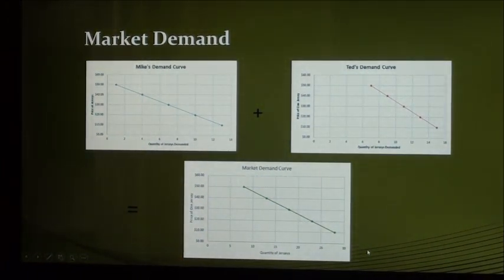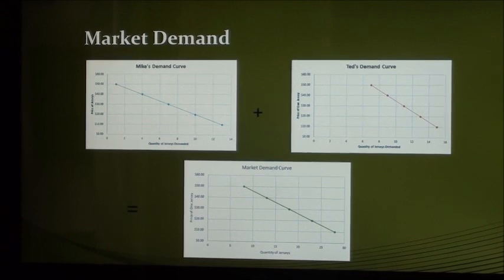When graphing the quantity demanded in the market, simply add the quantities demanded by all individuals in the market at each given price. This will result in a market demand curve that is shifted to the right.